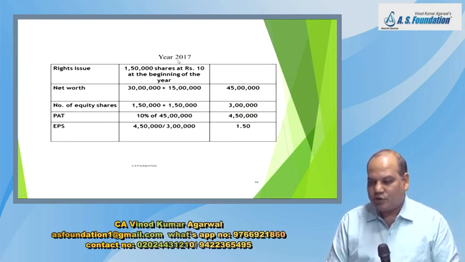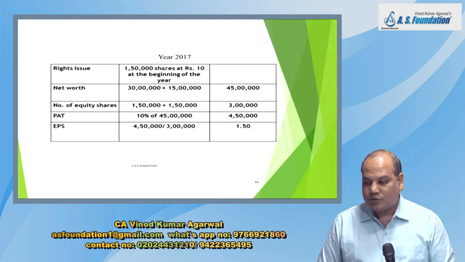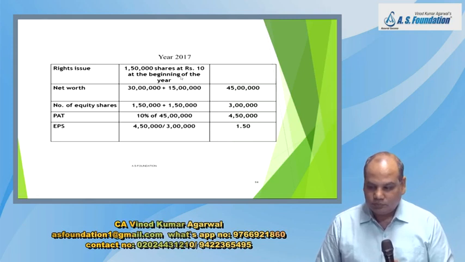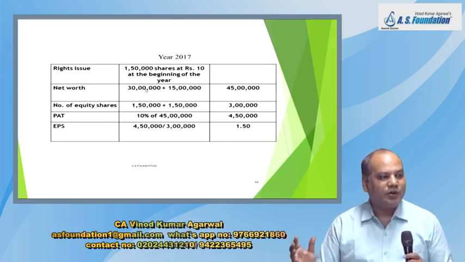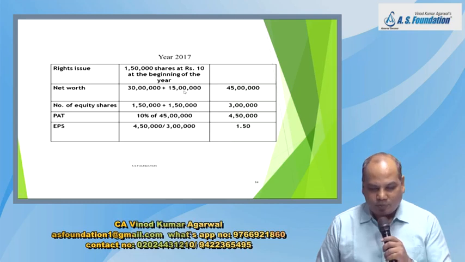So can I say the right issue is in the ratio of 1:1? What are the funds raised from the right issue? 1,50,000 into 10, 15 lakh. Is it right? So the net worth or capital employed will now become 30 lakh plus 15 lakh, 45 lakh rupees to do business, and your productive capacity is 10%, that means you can earn 10% on your capital employed.